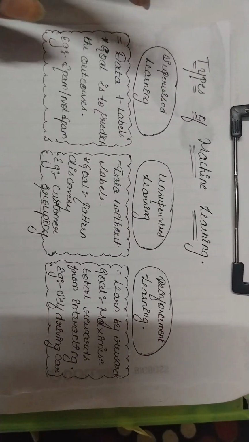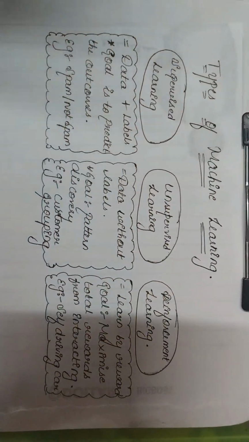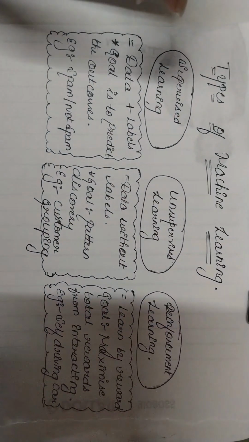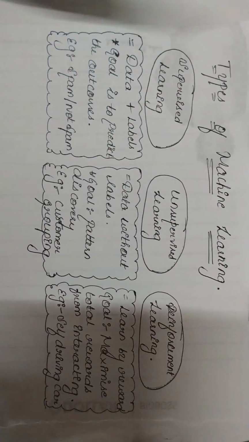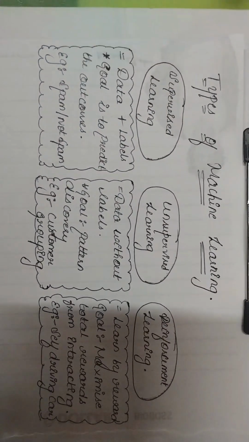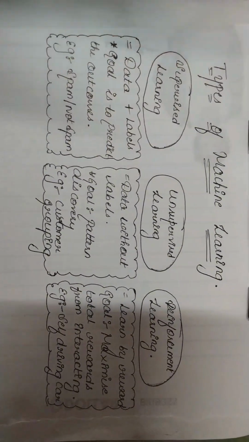It includes three types. One is supervised learning, another one is unsupervised learning, followed by reinforcement learning. What do we mean by supervised learning? Supervised learning refers to data along with the labels. Its goal is to predict the outcomes. For example, when we consider email prediction, we find whether it is spam or not spam, right? So like that.